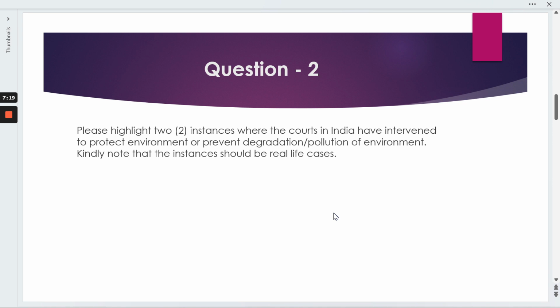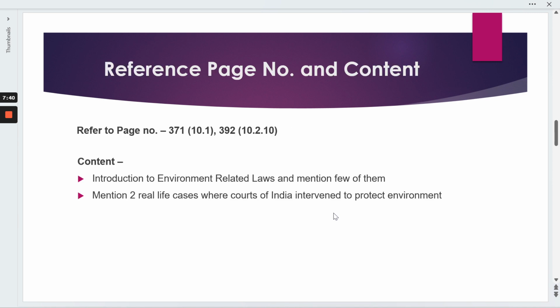Maybe you can say it's a pollution act, air pollution, water pollution. There are a number of acts. After that, you need to specify two instances. It should be a case study where you specify that the government has taken the necessary action to protect the environment from pollution or degradation, right?